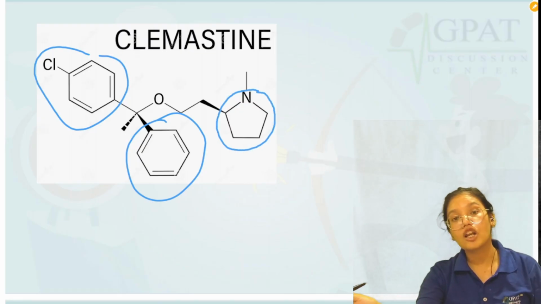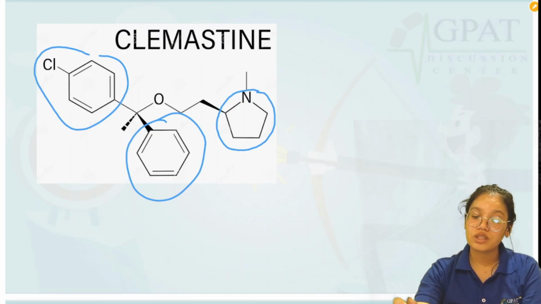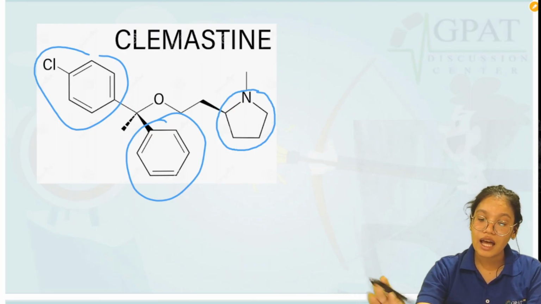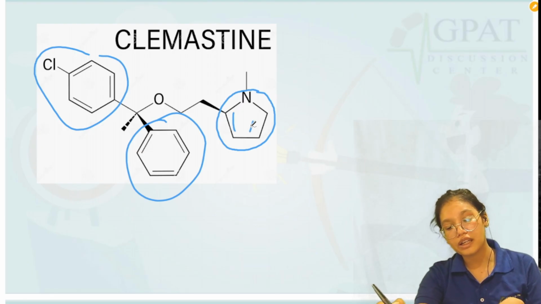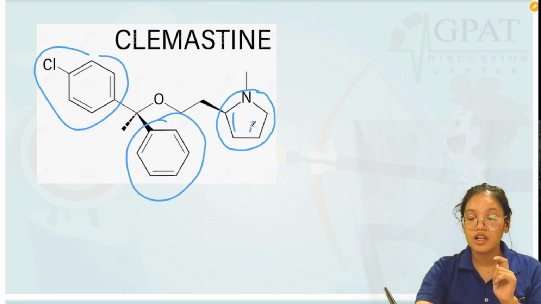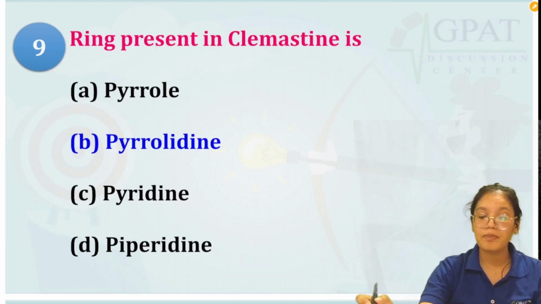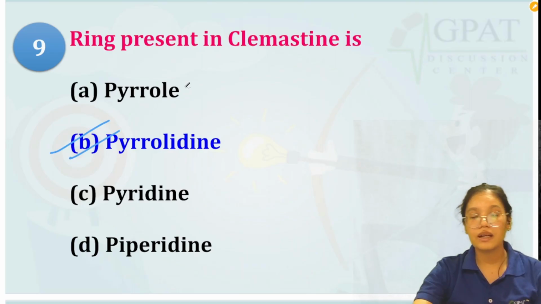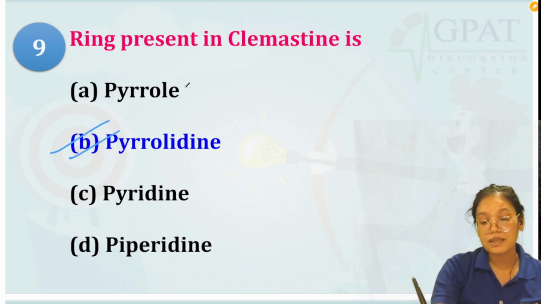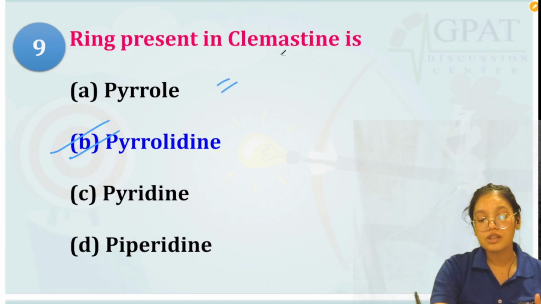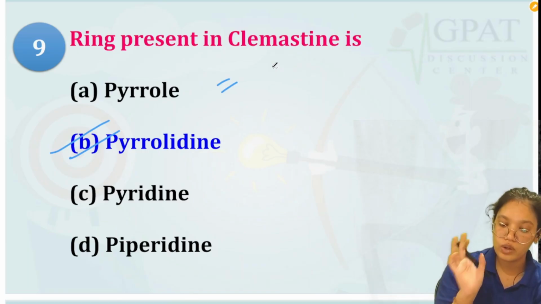Now this ring looks like pyrrole only, but don't get confused, it is not a pyrrole ring, as it is not aromatic. Pyrrole ring is an aromatic ring, but this ring is saturated, so it is not an aromatic ring. So this ring is called pyrrolidine. Clemastine contains a pyrrolidine ring plus chlorobenzene and benzene, but here the options do not include benzene or chlorobenzene, so pyrrolidine is the only ring there.